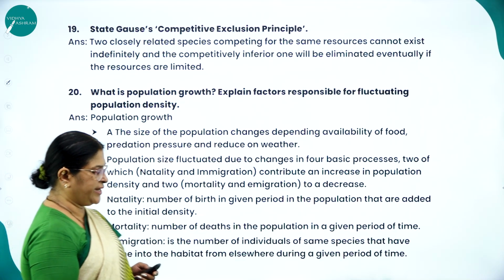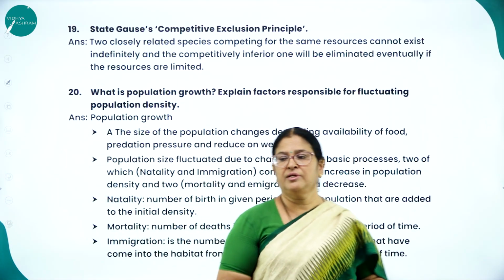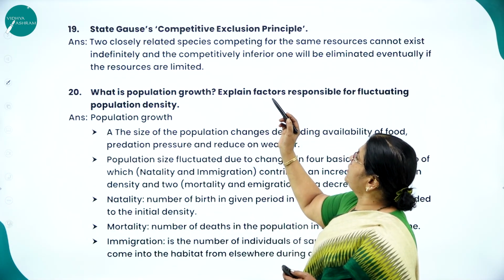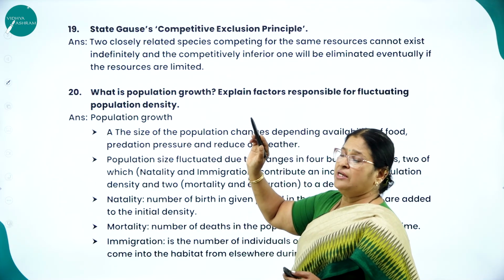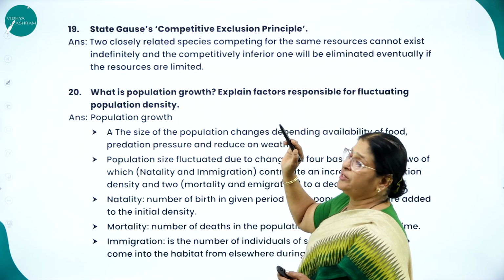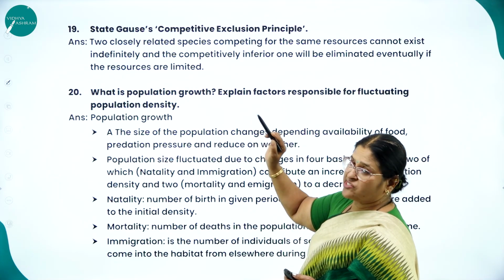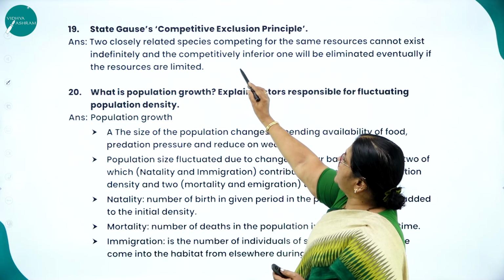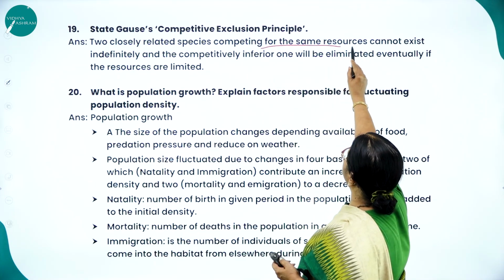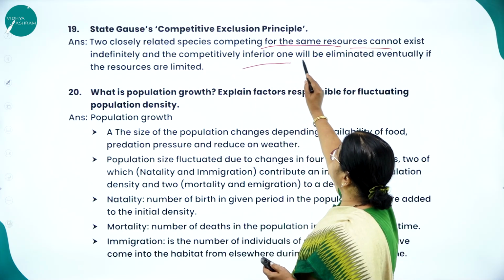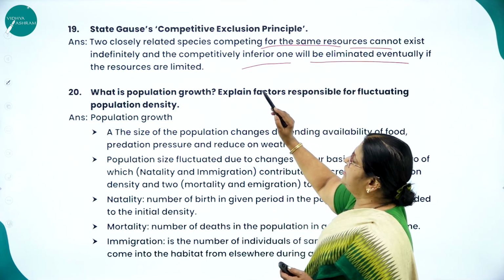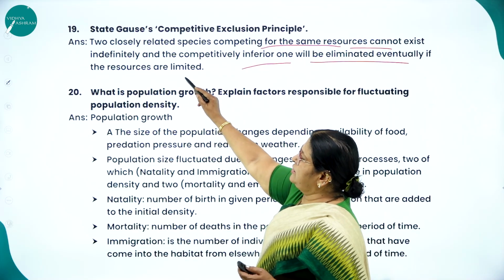Moving on to the next very important question, that is, state Gause's competitive exclusion principle. Two closely related species. So what does this Gause's competitive exclusion principle state? It states that two closely related species competing for the same resources cannot exist indefinitely, and the competitively inferior one will be eliminated eventually if the resources are limited.